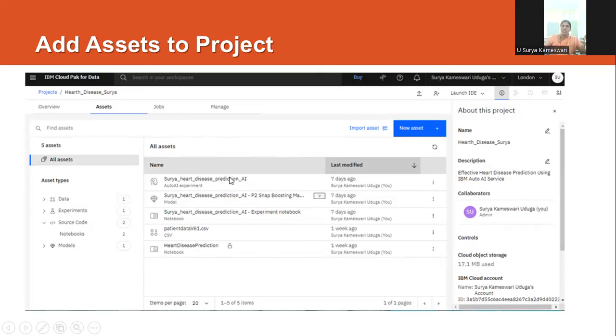After running this Auto AI experiment, we get a model. Here I am getting the Snap Voting Classifier model, and that model is also saved here as an asset.